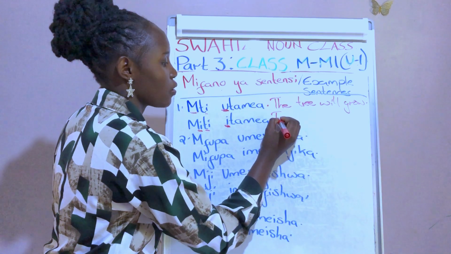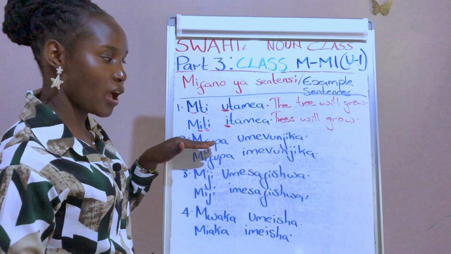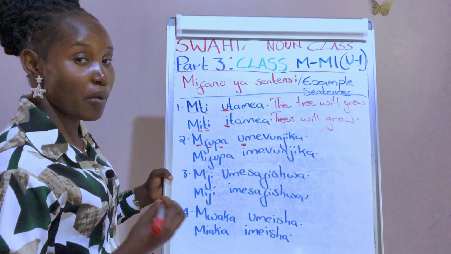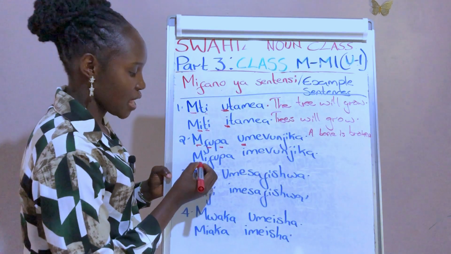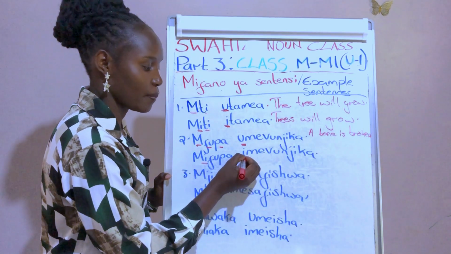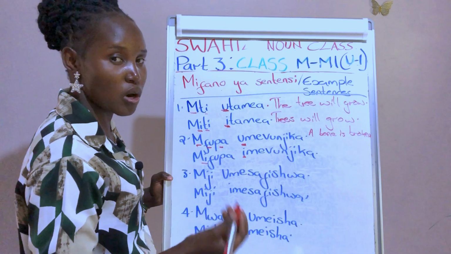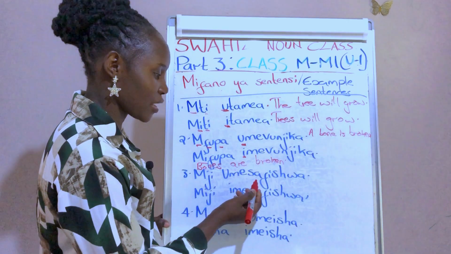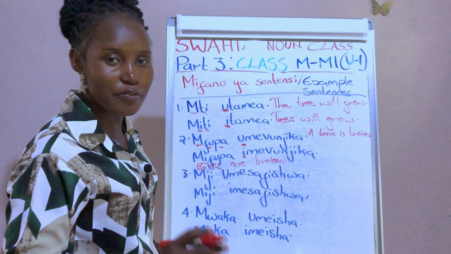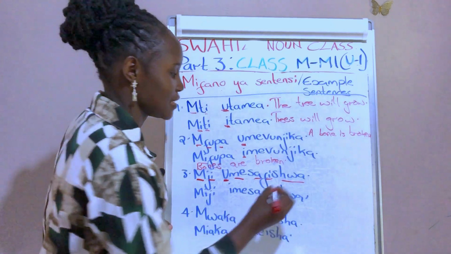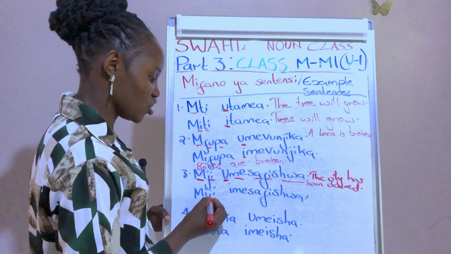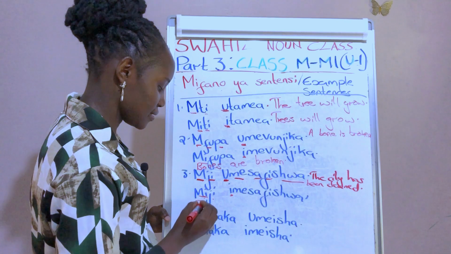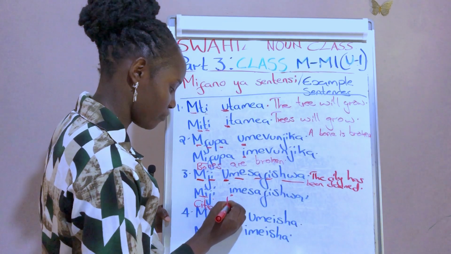Then we have mfupa umevunjika. Mfupa umevunjika. The bone is broken. In plural we say mifupa imevunjika. Mifupa imevunjika. Bones are broken. Sentence number 3, we have mji umesafishwa. Mji umesafishwa. The city has been cleaned. In plural we say miji imesafishwa. Miji imesafishwa. Cities have been cleaned.